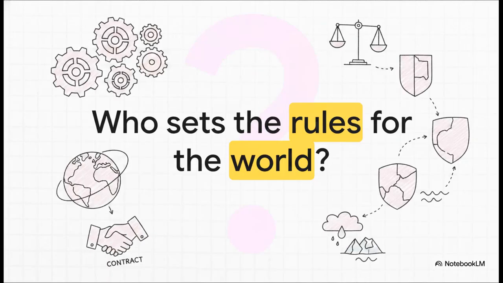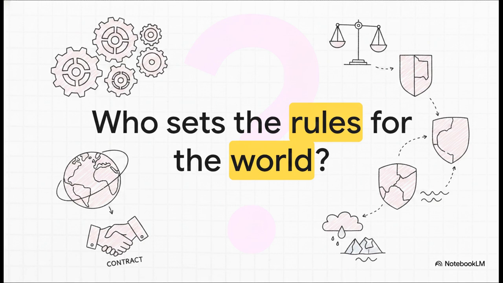So, I want to start off with a really fundamental question. Have you ever actually stopped to wonder, who sets the rules for the world? I mean, think about it. There is no supreme boss of Earth. There's no world government. And there certainly isn't a global police force flying around forcing countries to behave. The entire system that keeps the world running is actually based on an incredibly delicate concept, a contract between sovereign states. It literally relies 100% on the autonomous will of nations to just cooperate and limit their own power.